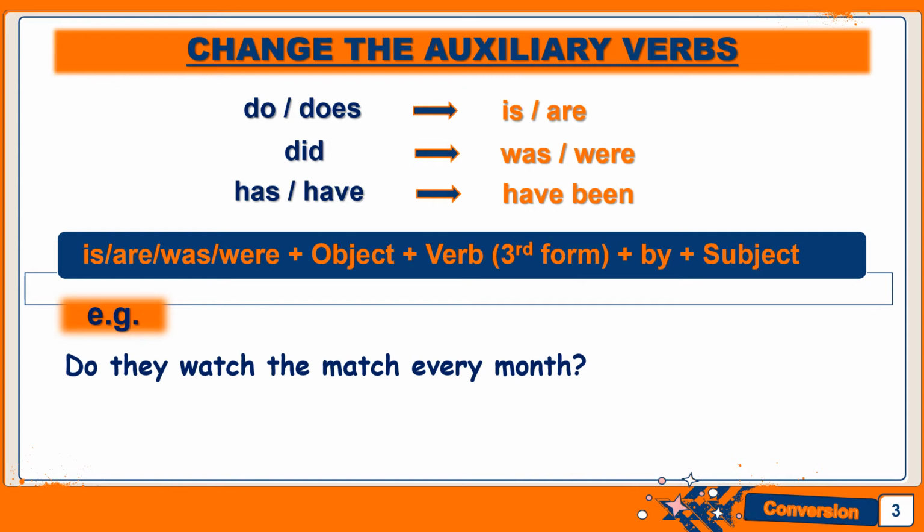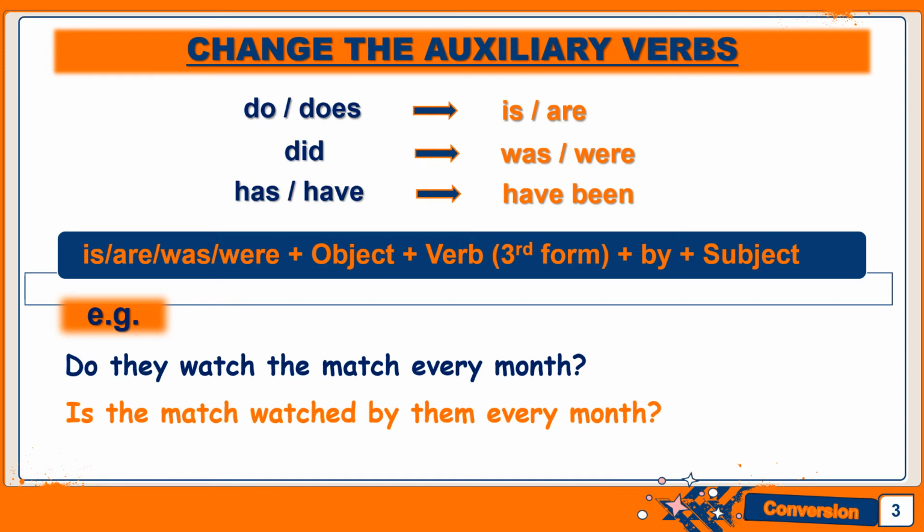What is the third form of watch? It is watched. Is the match watched by them every month? Now they will change to them. I have already discussed in my previous video that personal pronouns have to be changed. So they will change to them. So what will our sentence look like? Yes, is the match watched by them every month? And every month is just an extra. So we will write whatever extra is there in the sentence towards the end of it once we've converted our sentence.